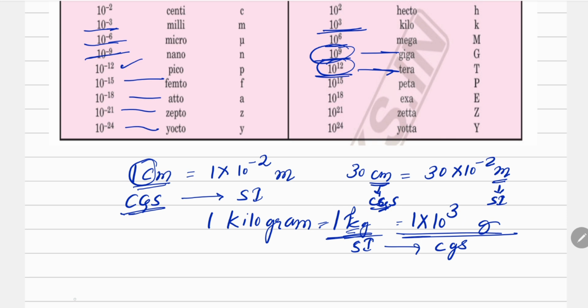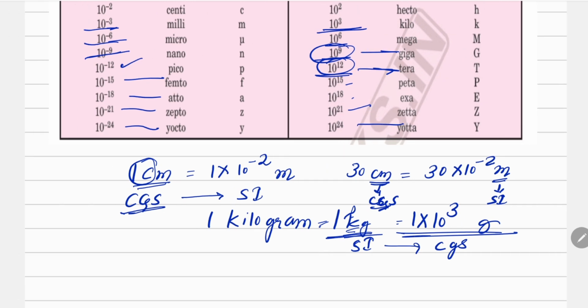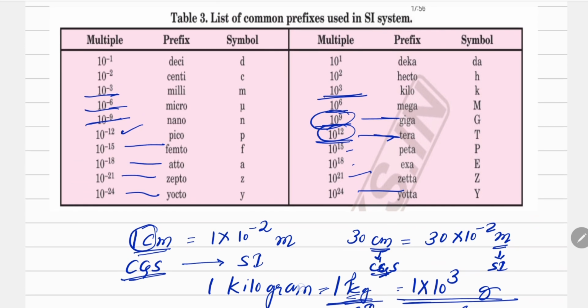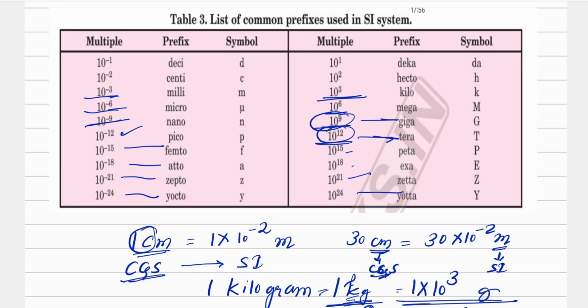That is a huge size. Then there is peta, then there is exa 10 raised to power 18, zeta 10 raised to power 21, and yota 10 raised to power 24. So these are the prefixes which are added in front of the SI units, so that those units can be converted from one type of system to another type of system.